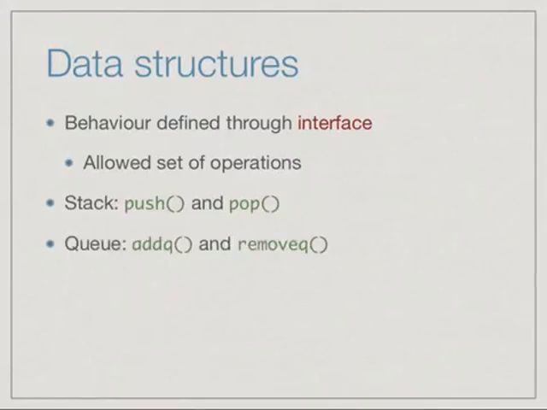Likewise, for a queue, the only way we can modify a queue is to add something to the tail of the queue using the function addQ and remove the element at the head of the queue using the function removeQ. And for a max heap, for instance, we have the functions insert to add an element and delete max, which removes the largest element from the heap.